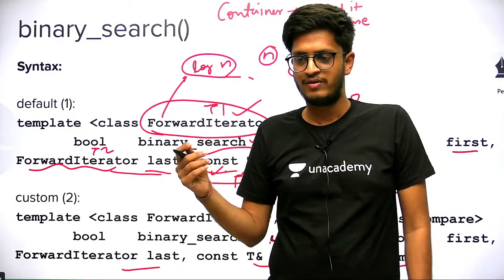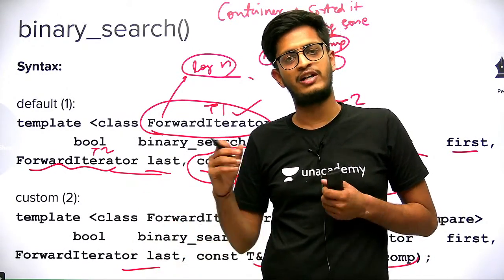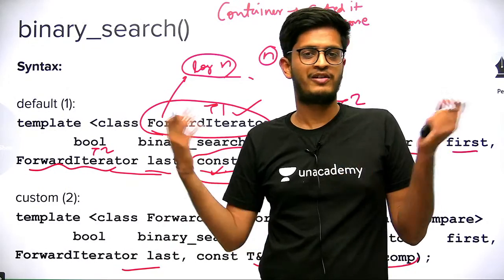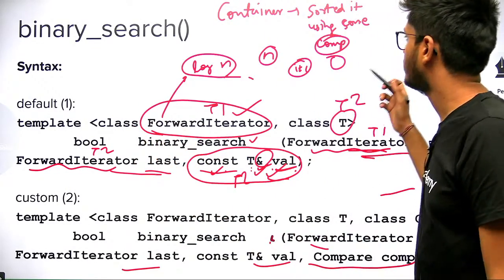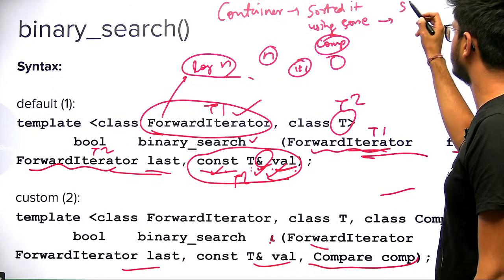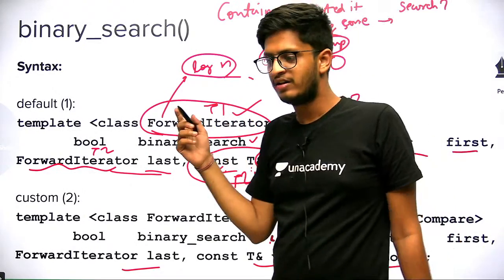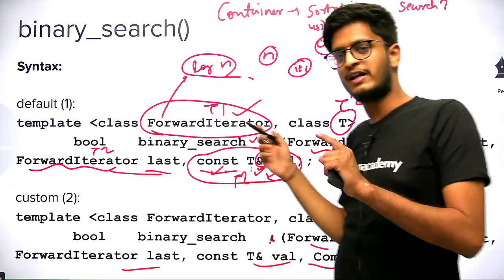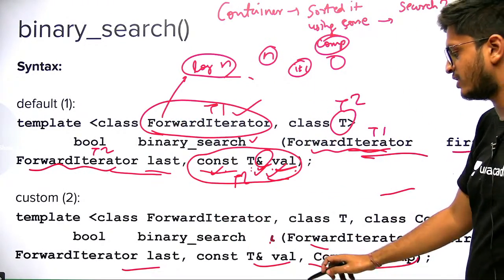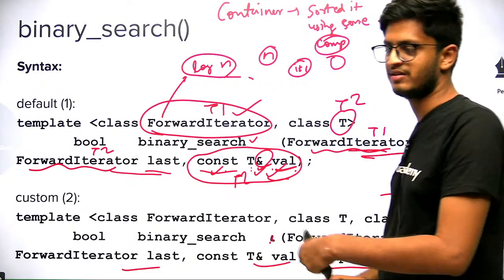You have not used the default sorting mechanism; you have created your own comparator for different types of vectors and used that to sort it. If you want to apply binary search to it, then you have to pass that particular comparator to binary search as well, so that it knows this comparator was used to sort this container.